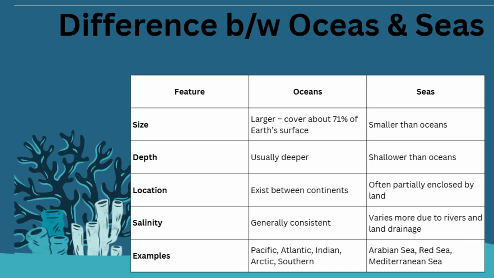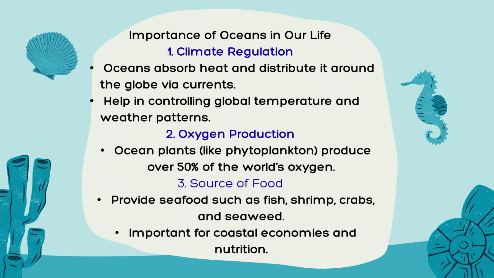All right, let's learn the importance. It helps in regulating the climate, absorbs heat, and helps in controlling the global temperature. Ocean plants like phytoplankton and seaweeds also help in producing 50% of the world's oxygen. It provides us seafood: fish, shrimps, crabs, seaweed, and many marine species that we eat. We get resources from the seas and the oceans, right?